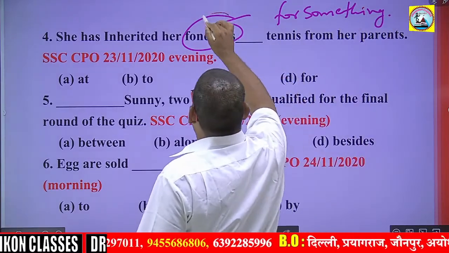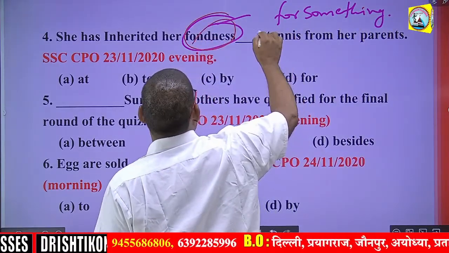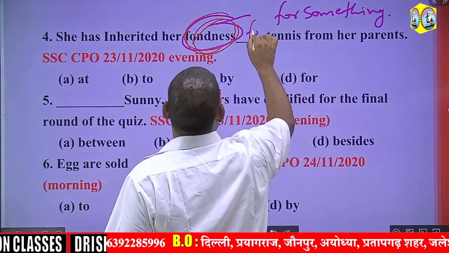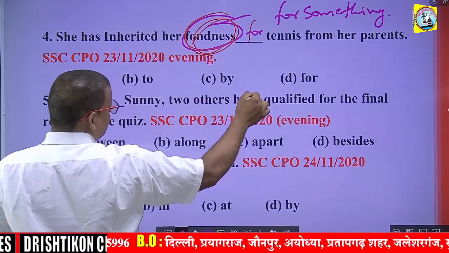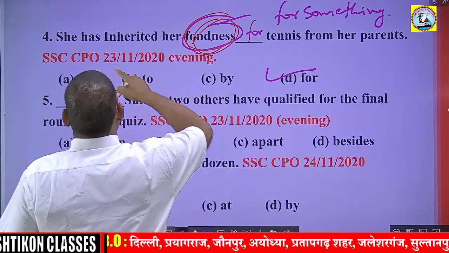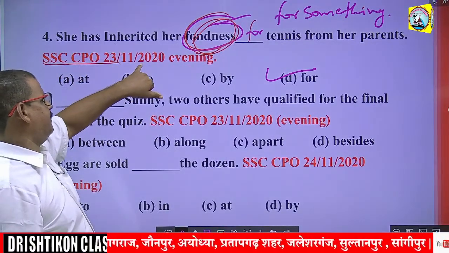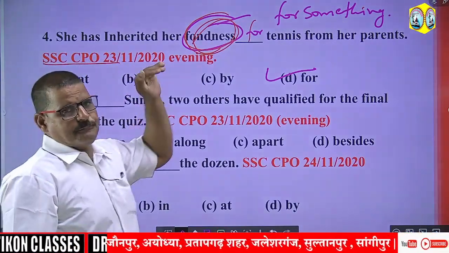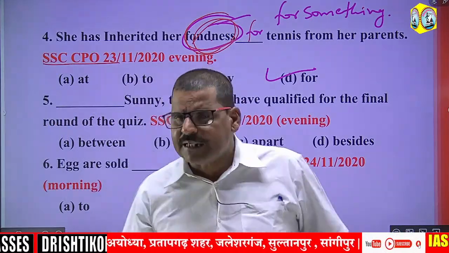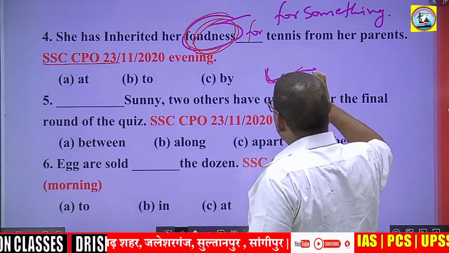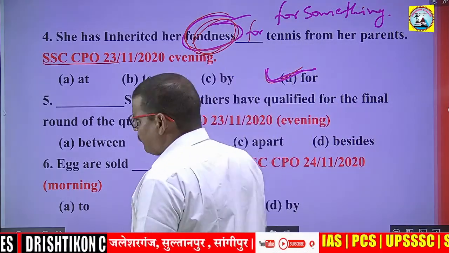So this word, fondness, takes the preposition for. We have to use for. Where is for? Here, I think this one. And this question has also been asked in SSC CPO 23/11/2020 in the evening shift. So for will be the most appropriate option.